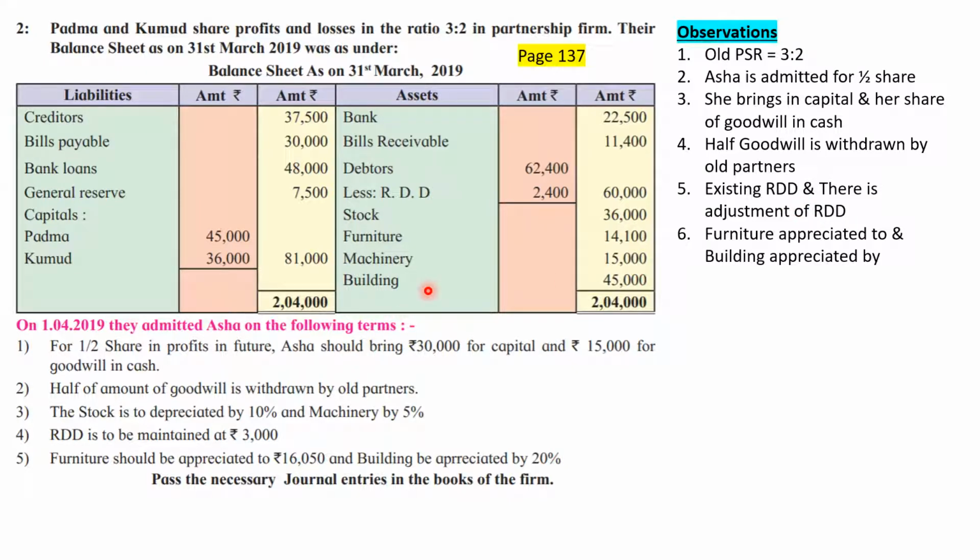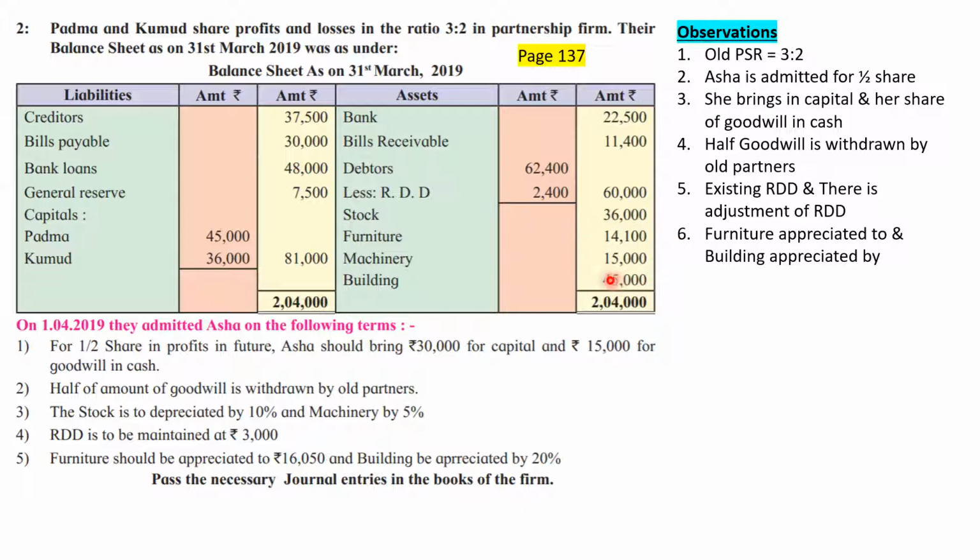Stock is 36,000 and there is an adjustment for stock. Machinery is 15,000. There is an adjustment for machinery. And furniture is 14,100. There is an adjustment for furniture. Building is 45,000. There is an adjustment for building also. That means all the items now remaining, stock, furniture, machinery and building, must be written in the inner column.